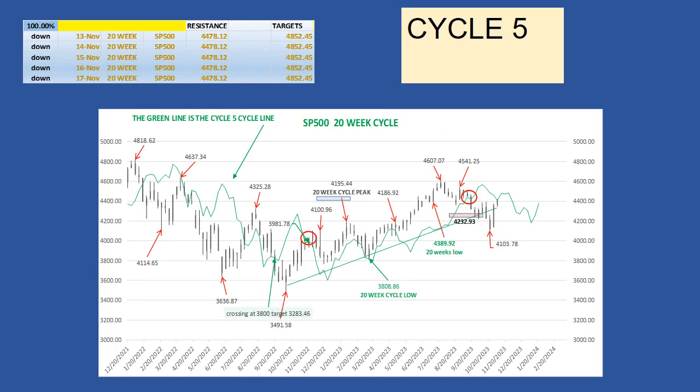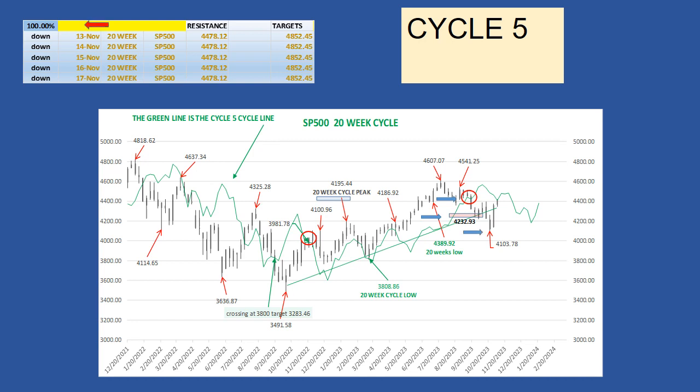The 20-week cycle. This week's rally found resistance on its cycle line. If next week the market crosses sharply above it, this will be the first sign of the first option's validity. If next week the market resumes its decline, then there is a high probability the second option is valid. On September 18, the market crossed below its cycle line at 44.67 for a potential target at 42.32. On October 27, with a low at 41.03, the market met the target. The success rate for this cycle is 100%.